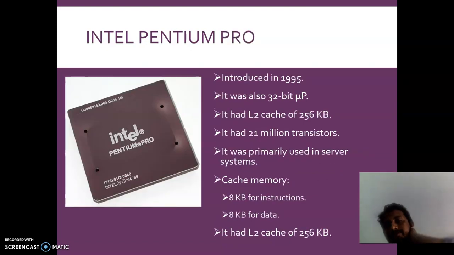Additional thing, then the Intel Pentium Pro. This also we have used previously. It was developed in 1995, it has the same cache memory, and it has an L2 cache of 256 kilobytes. One more cache memory was introduced.